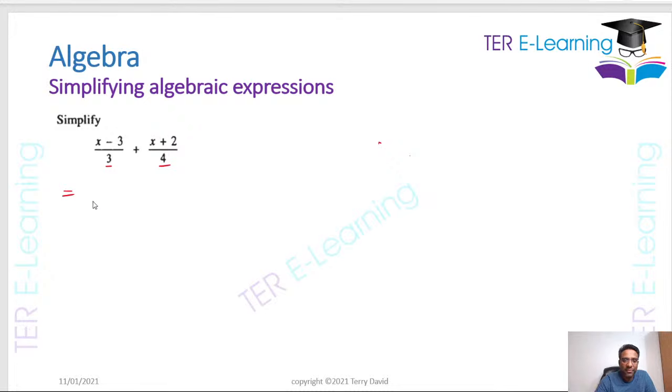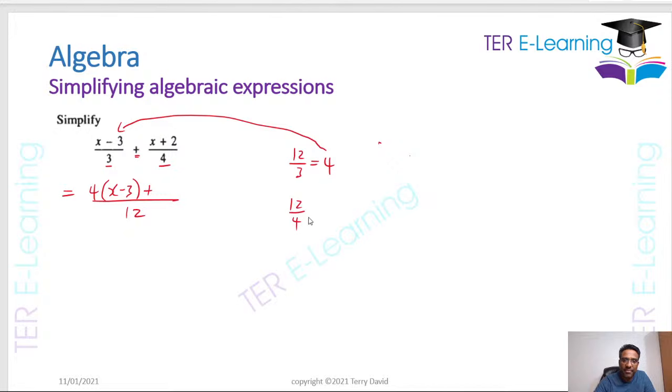The LCM of 3 and 4, that is actually 12, right? So in your working column, you're going to say 3 into 12. That is 12 divided by 3. That gives me 4. Then this number, we're going to take this and multiply by this numerator. So that's going to be 4, open brackets, x minus 3. You're going to put back whatever your sign is here. It's a plus sign. You're going to put a plus sign there. Then we're going to say 4 can go into 12 how many times? So that is the same as saying 12 divided by 4, and that's going to give me 3. So we're going to take this number here and multiply by this numerator. So that's going to be 3 multiplied by x plus 2.